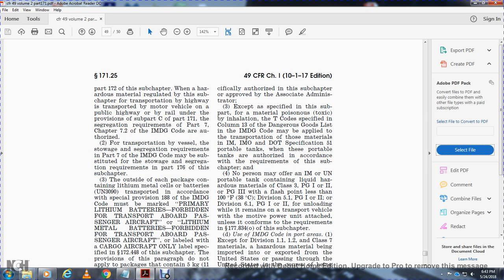Portable tanks are authorized in accordance with the requirements of this subchapter. No person may offer an IM or UN portable tank containing liquid hazardous material of Class 3, PG I, II and III with a flash point less than 100 degrees Fahrenheit, Division 5.1, PG I, PG II, and Division 6.1, PG I, PG II, for unloading while it remains in the transportation vehicle, unless they conform to the requirements of 177.834 of this subchapter.